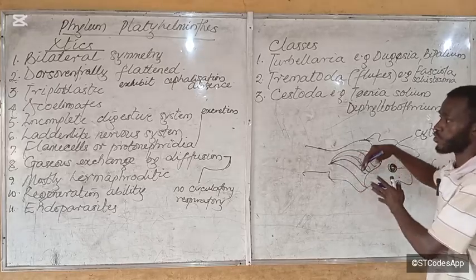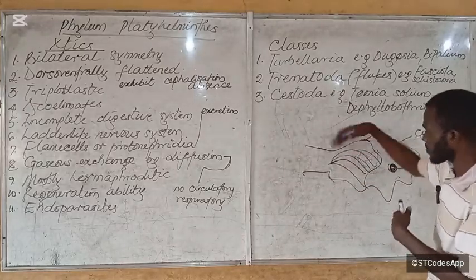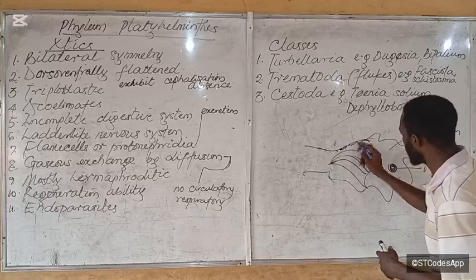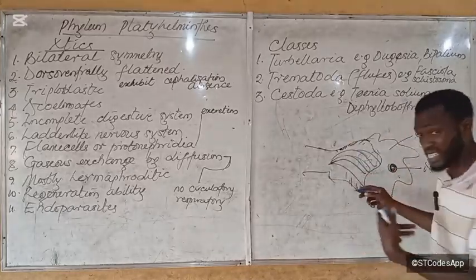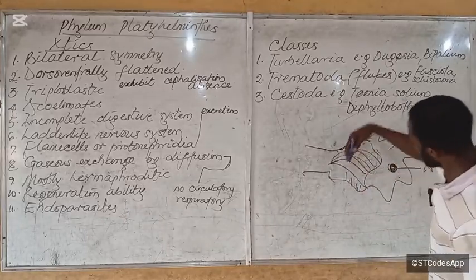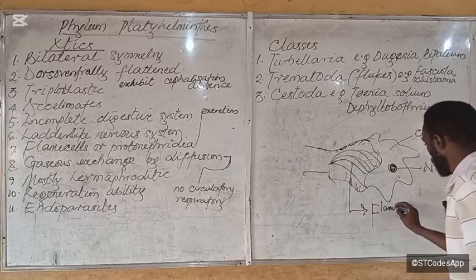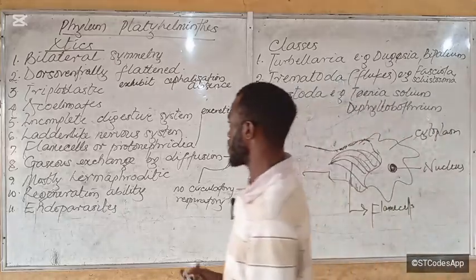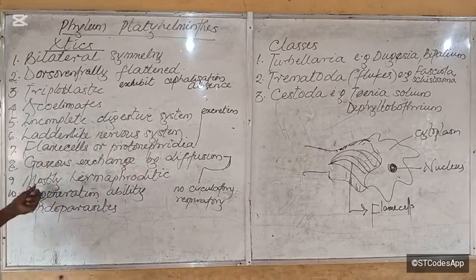So that is the function. Because of that undulation, it contains cilia all around it, so it is ciliated. The motion of this structure is what makes it be called a flame cell. Then we have gaseous exchange, which is by diffusion.